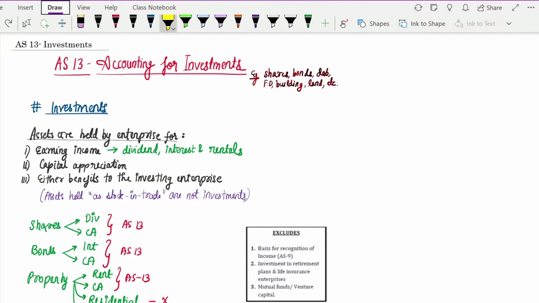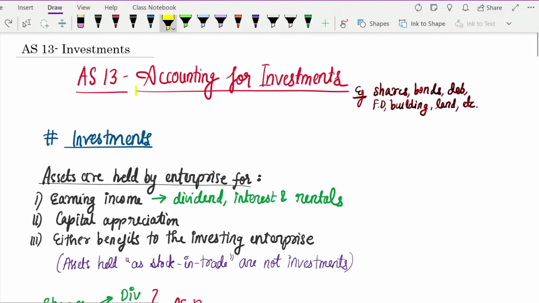So in this video, we are going to learn AS13, that is your accounting for investments. In this lecture, we are going to cover both the concepts as well as the sums for AS13. So now let's begin with the video. Accounting for investments. So in this AS, what are we going to learn?